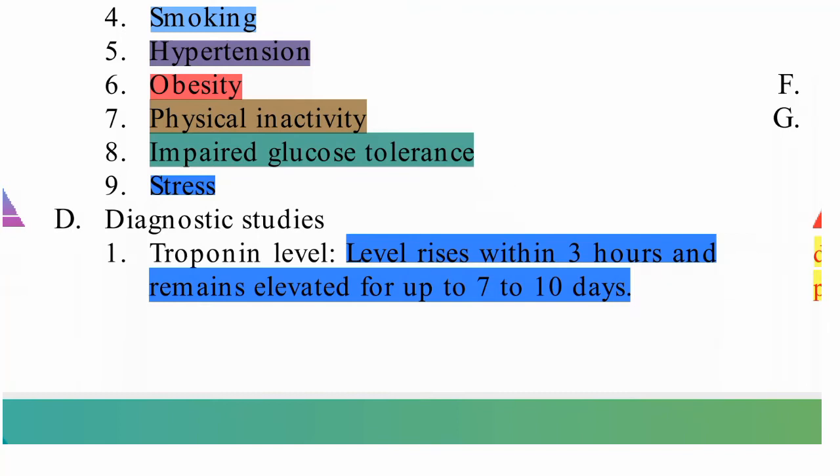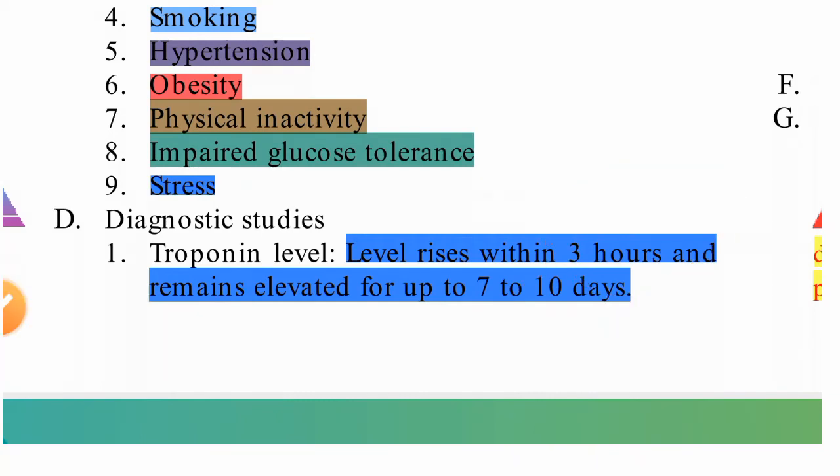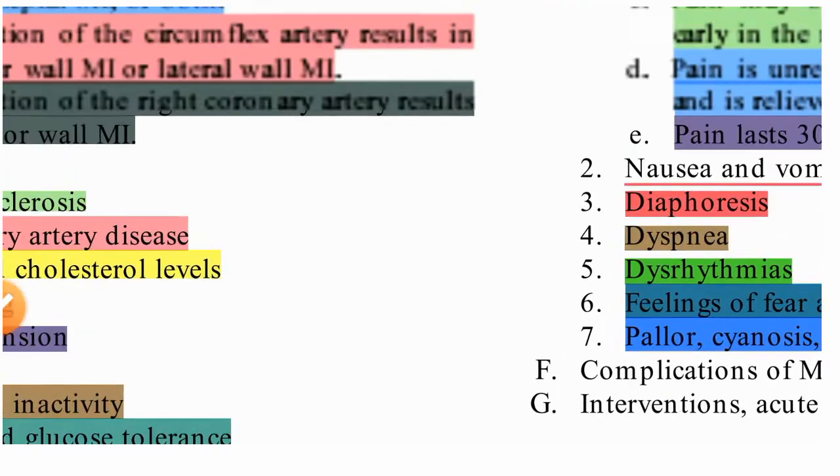Diagnostic studies: troponin level and all these cardiac enzymes we can see. Troponin level will rise within 3 hours and remains elevated up to 7 to 10 days, so we can check this level up to 7 to 10 days.